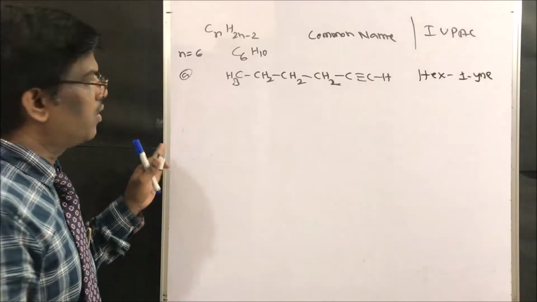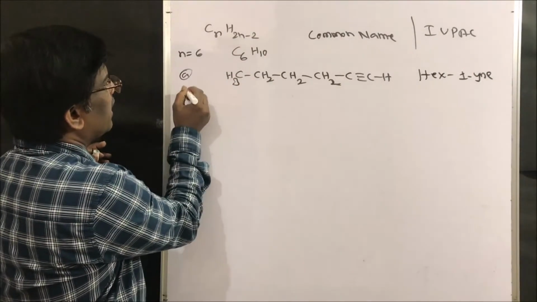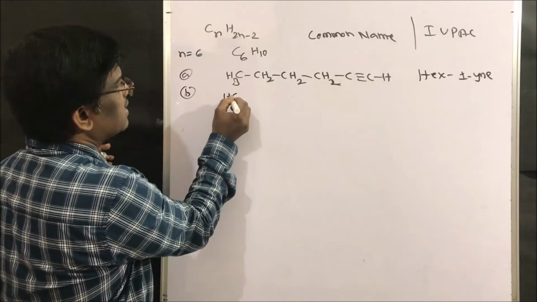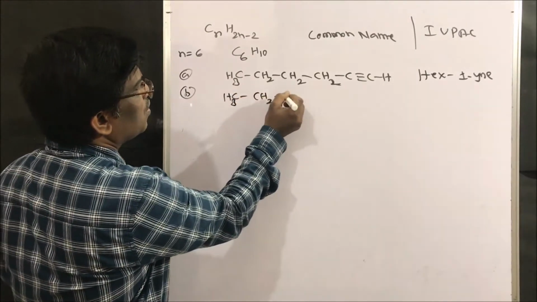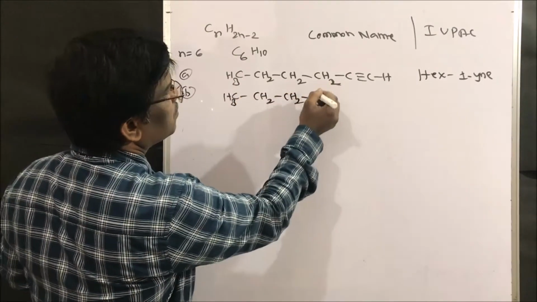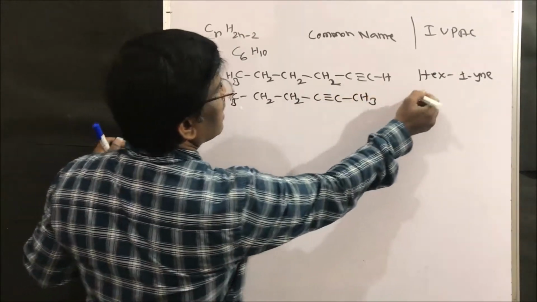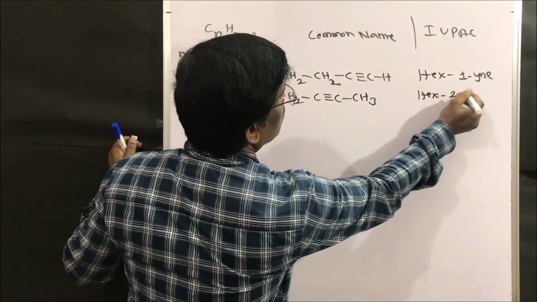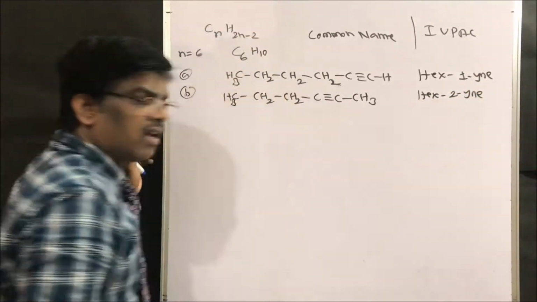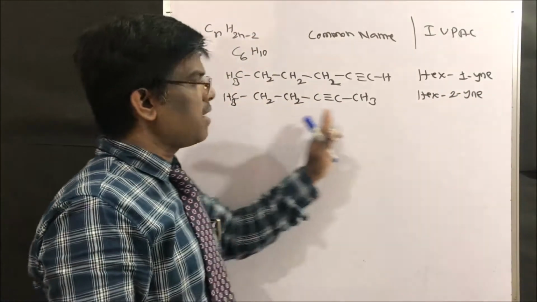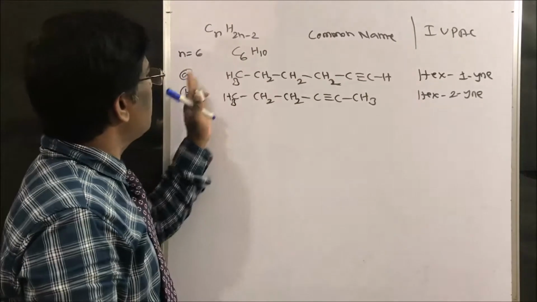Any confusion? No. Or I can write the same compound as CH3, CH2, CH2, C triple bond C, CH3, which is hex-2-yne. This way you can go and write different types of compounds with the same molecular formula.